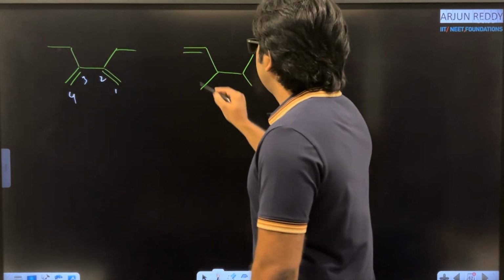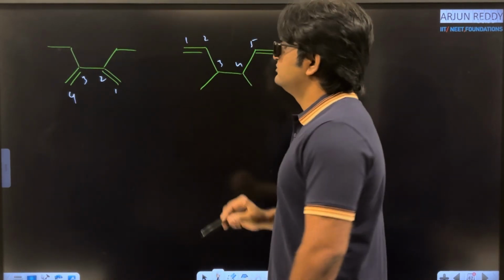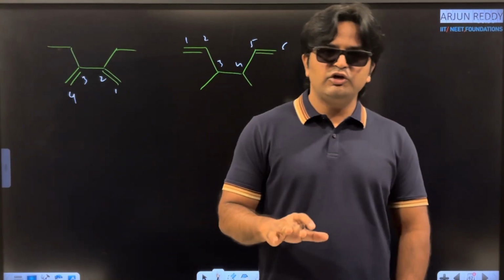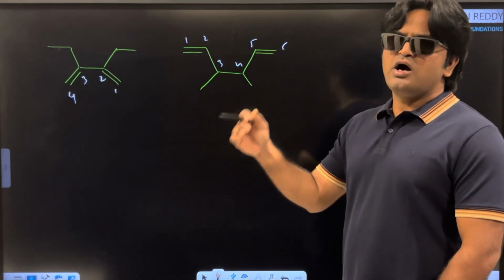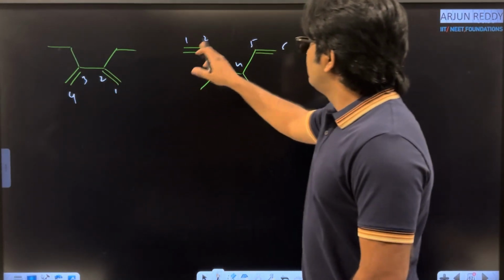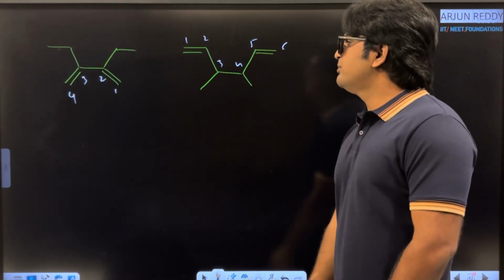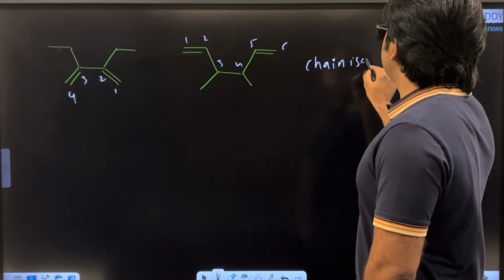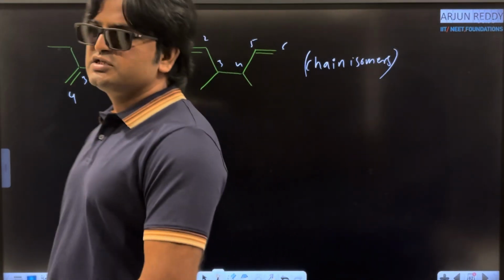And here 1, 2, 3, 4, 5, 6. So if you have any confusion, I will clearly make a perfect video on IUPAC nomenclature. There you will get an idea how to give the numbering for a given molecule. 1, 2, 3, 4. 1, 2, 3, 4, 5, 6. Parent chain is different. Length of the parent chain is different. And what is the relation between these two? Chain isomers. Clear. Okay, chain isomers.